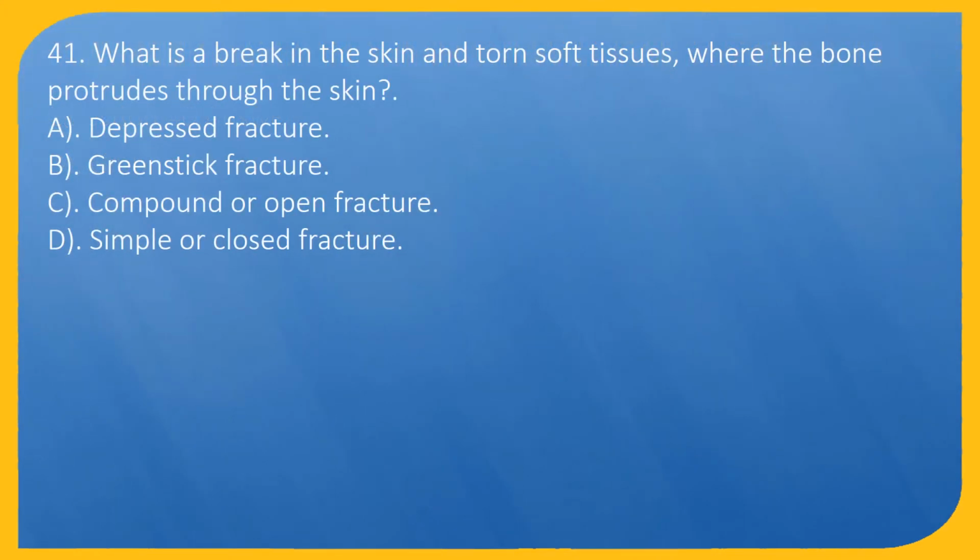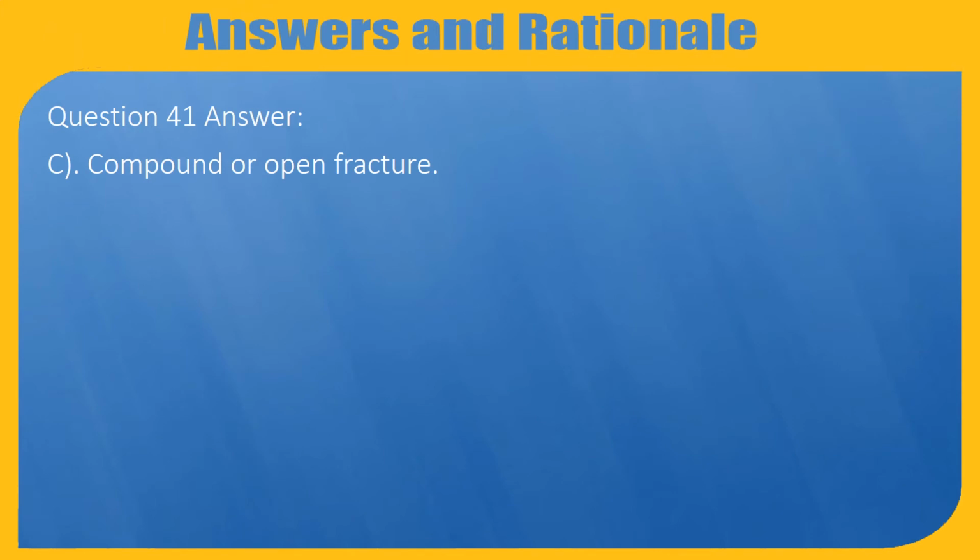Question 41. What is a break in the skin and torn soft tissues, where the bone protrudes through the skin? A. Depressed fracture. B. Greenstick fracture. C. Compound or open fracture. D. Simple or closed fracture. Question 41.